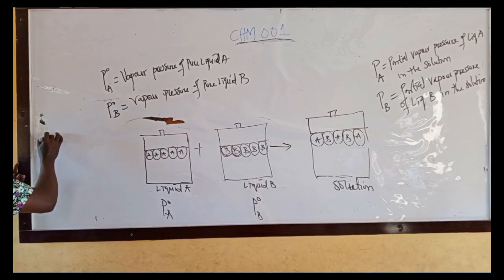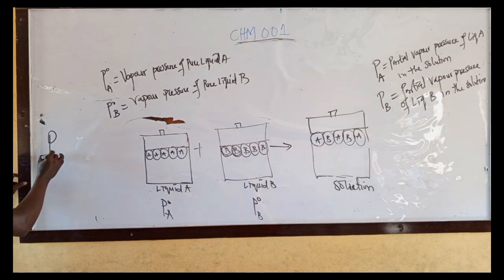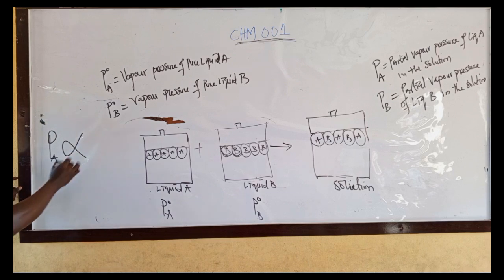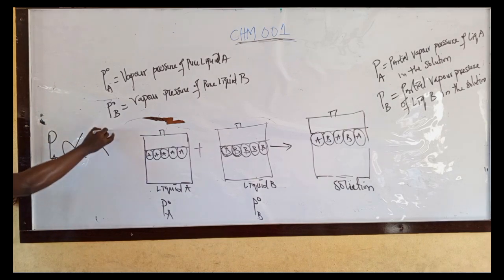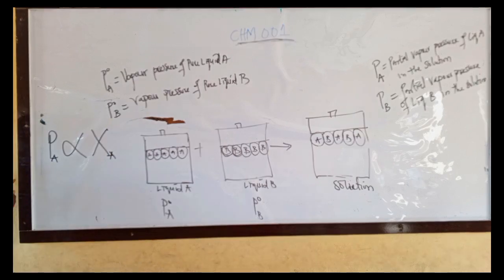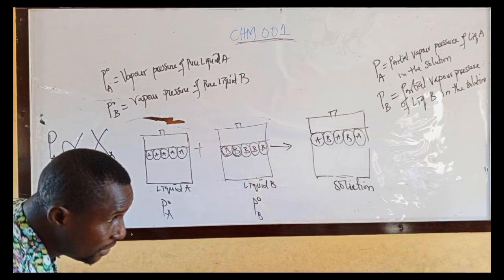Raoult's law states that the partial vapor pressure of a liquid in a solution, let me take liquid A for an example, is directly proportional to the mole fraction of that liquid in the solution. Please write it down. Let me write it down for you.